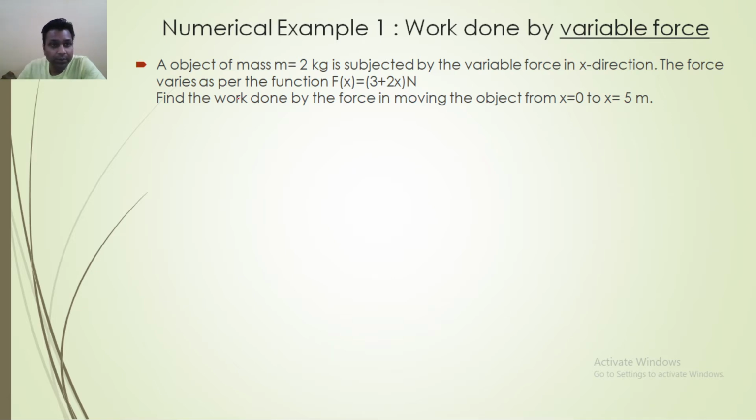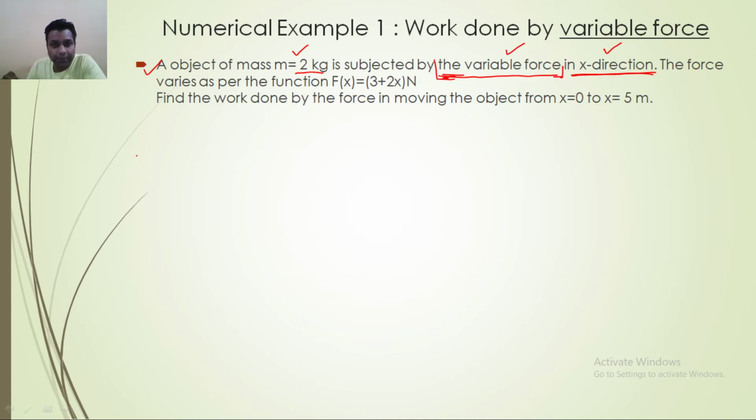So I have one problem: an object of mass m equal to 2 kg is subjected to a variable force. Please mind here, these are the points that we need to catch during the numerical solving process. In the x direction, the force is variable, so there are two pieces of information hidden here, and mass is given. The force varies as per the function Fx equals 3 plus 2x.